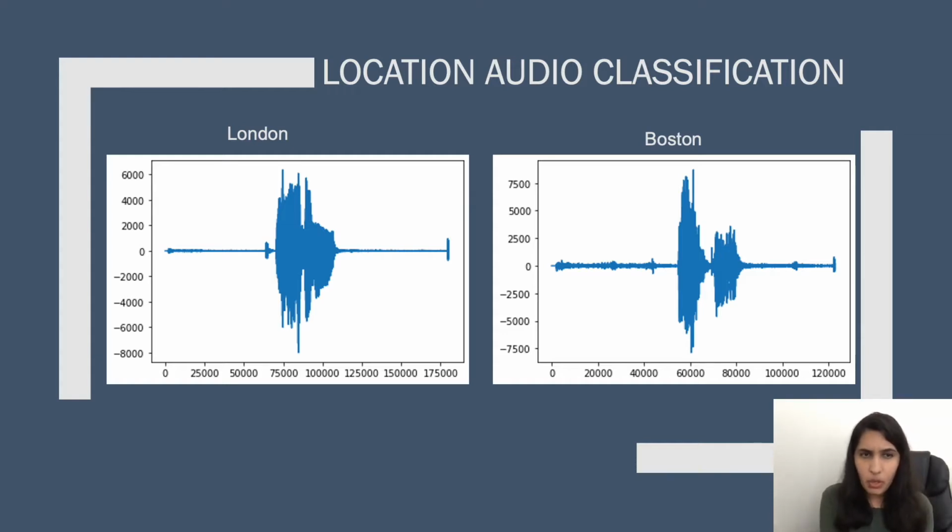Now, if you look at these plots, they do look different. So one may think that temporal features or the time domain signal representation here should give us enough to build a model that is able to discern between the two location names.